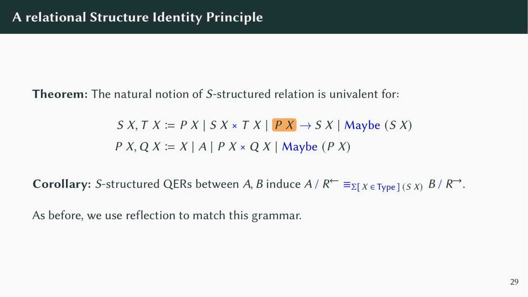Combining the results of the previous few slides, we get that S-structured quasi-equivalence relations between A and B induce equalities of the quotients of A and B, viewed as S-structured types. As before, we use reflection to match structures against this grammar, and in the paper we show how to apply this result to the case of finite multisets.